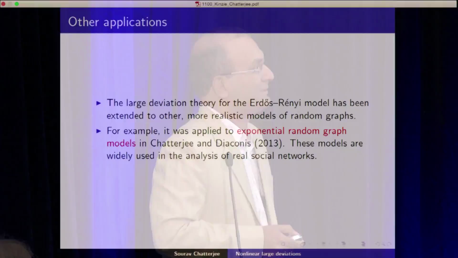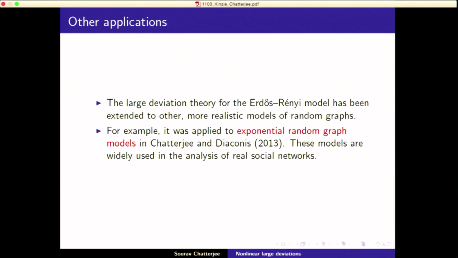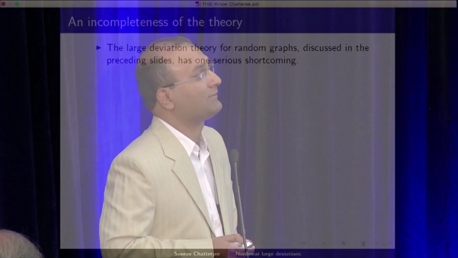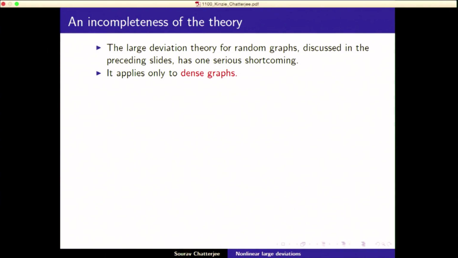Okay, so then there are some other applications. There are these exponential random graph models, which are widely used in the analysis of real social networks, and we can say things about those also. Now there is an incompleteness of this theory. So there's the large deviation theory for random graphs. It was fairly well developed in our paper and subsequent papers, but has one very serious shortcoming, which is that it applies only to dense graphs.